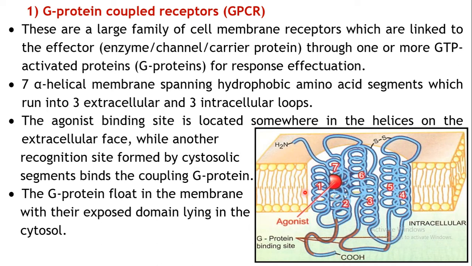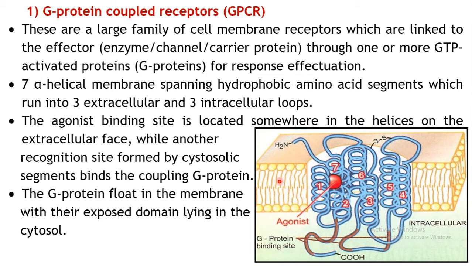Okay, now coming to the binding sites on this particular type of receptor. Usually all the G protein coupled receptors have this particular type of structure: 7 alpha helical membrane spanning segments of amino acids and 6 loops. Within these helices, somewhere on the extracellular surface, there will be the agonist binding site. This one, agonist binding site, will be located on the extracellular face of your receptor.